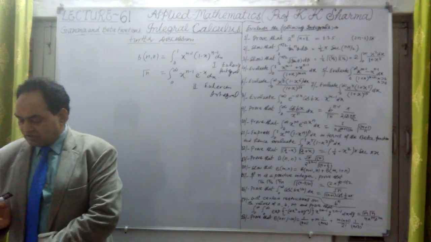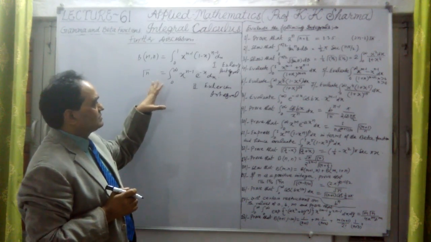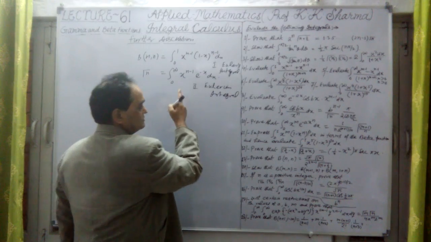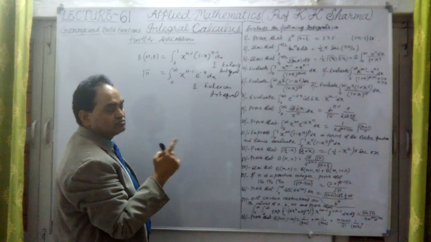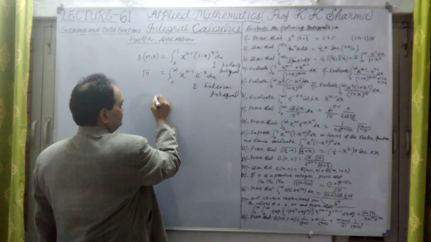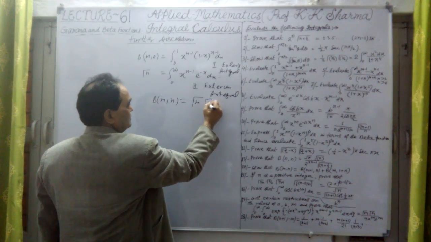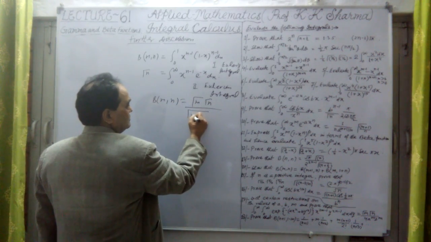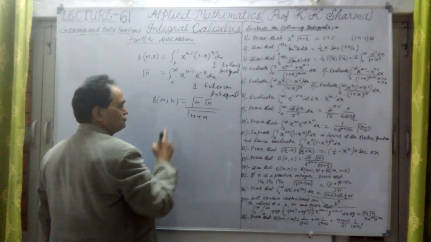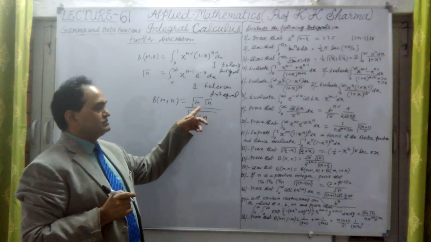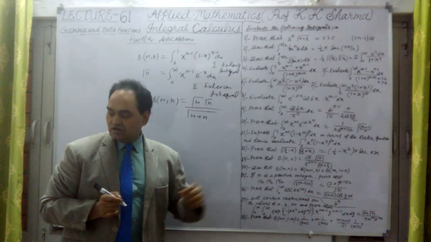That I have already described. These formulae are very important. We apply them, and how they are applied and the relationship between them, that also we have discussed: what is the beta and gamma function, and how they are related to each other. Beta(m, n) is given by gamma m times gamma n divided by gamma(m plus n). This is the relationship between these two functions, beta function and gamma function. They are related in this way. This is the relationship.